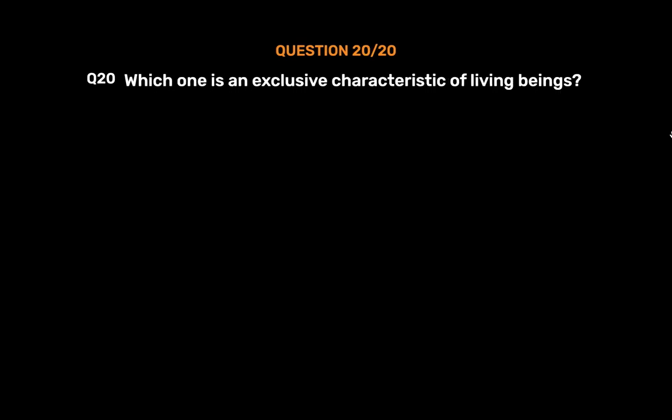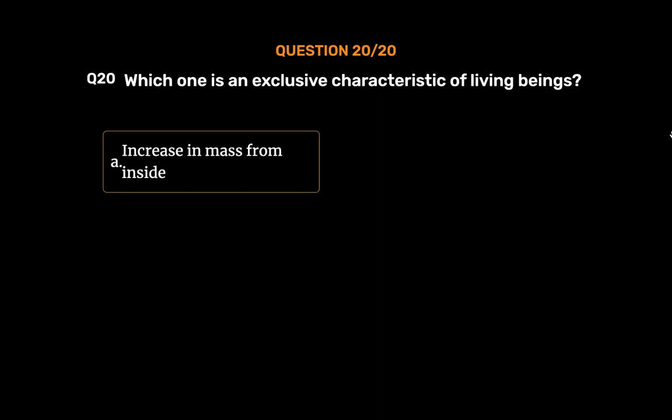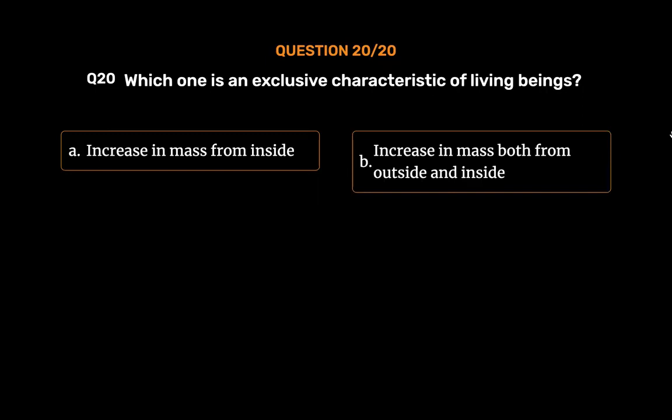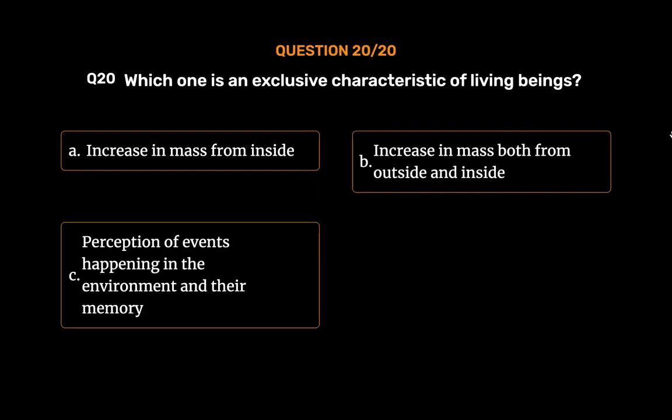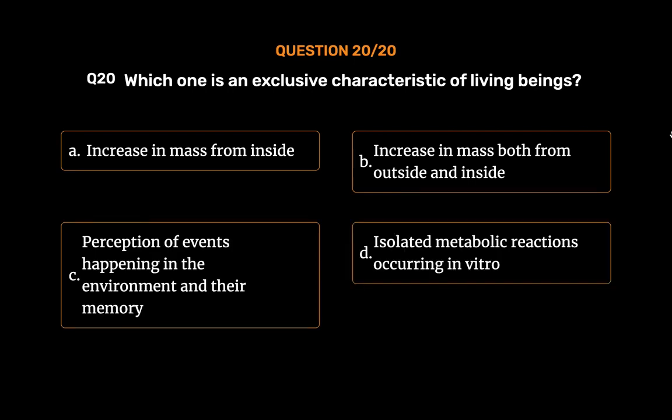Question number 20. Which one is an exclusive characteristic of living beings? Option A. Increase in mass from inside. Option B. Increase in mass both from outside and inside. Option C. Perception of events happening in the environment and their memory. Option D. Isolated metabolic reactions occurring in vitro. The correct answer is Option C.